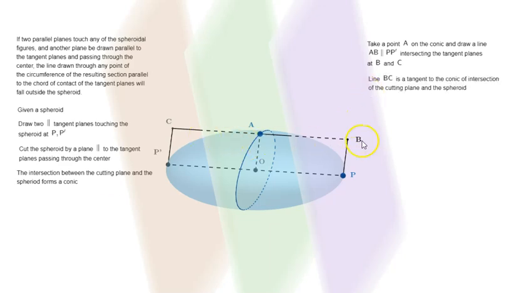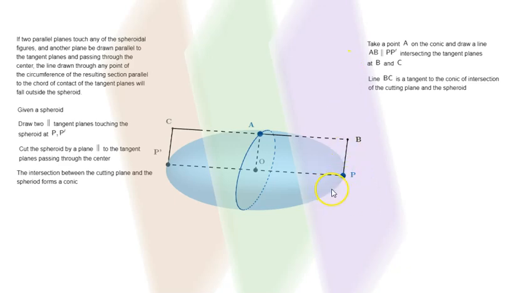Now, line BC is a tangent to the conic of intersection of the cutting plane and the spheroid. So BC is the tangent to this conic. Why? Because remember, these two planes are parallel to each other. B and P lie on this tangent plane.